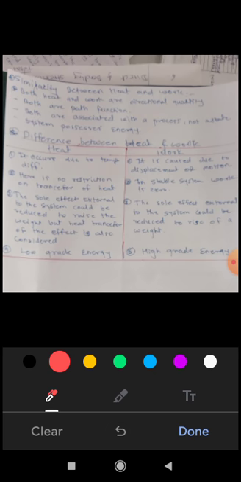Both are path functions. We have already discussed point function and path function. Heat and work are path functions. Then both are associated with the process, not a state. They do not depend on the state; they depend on how the process is going. Both heat and work are forms of energy in transit.